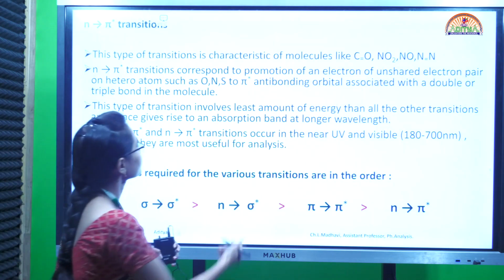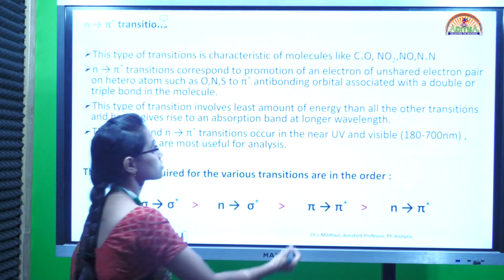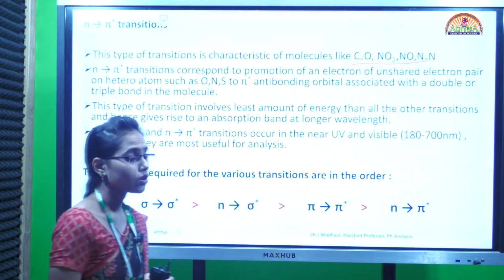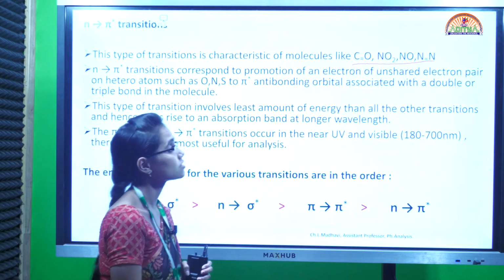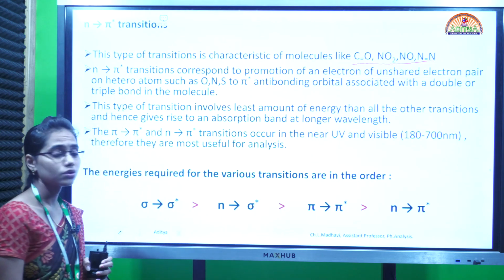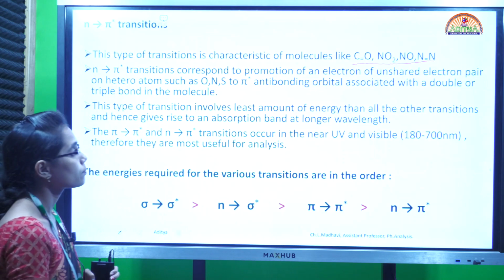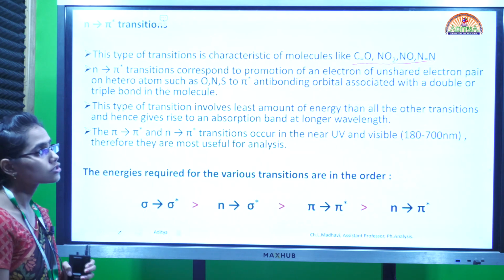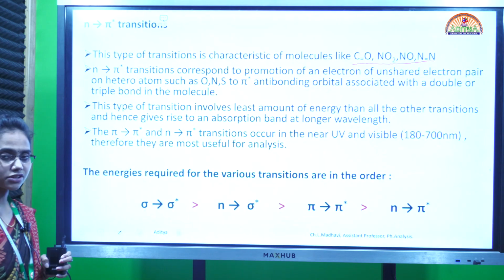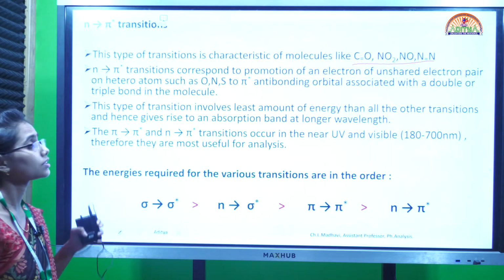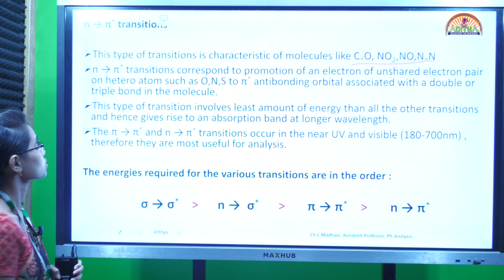Examples of such compounds have bonds like carbon double bond oxygen, NO2, NO, and N double bond N. In all these compounds we have a heteroatom and also unsaturation. All these types of molecules are characteristic of the n to pi star transition.